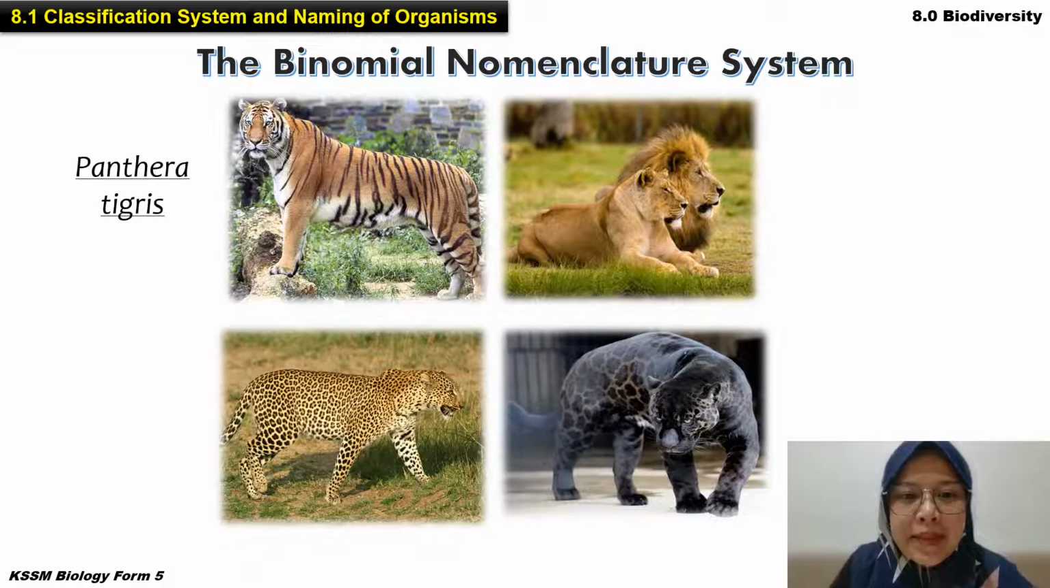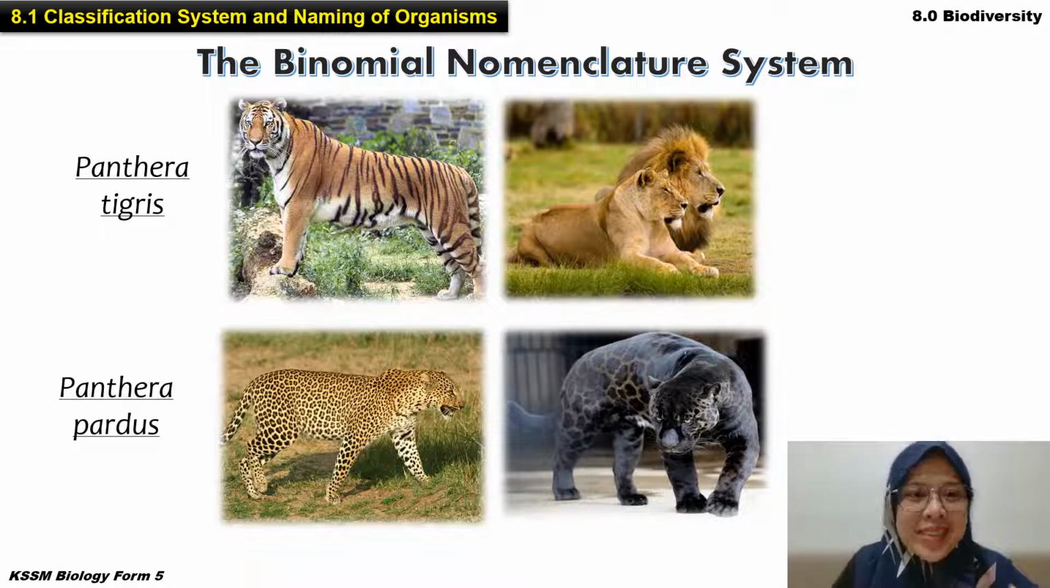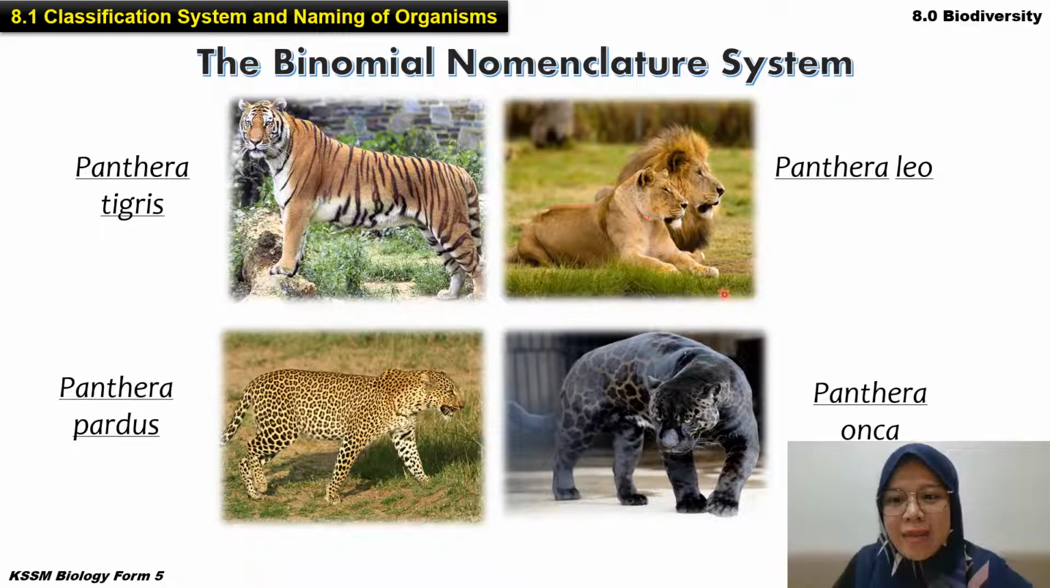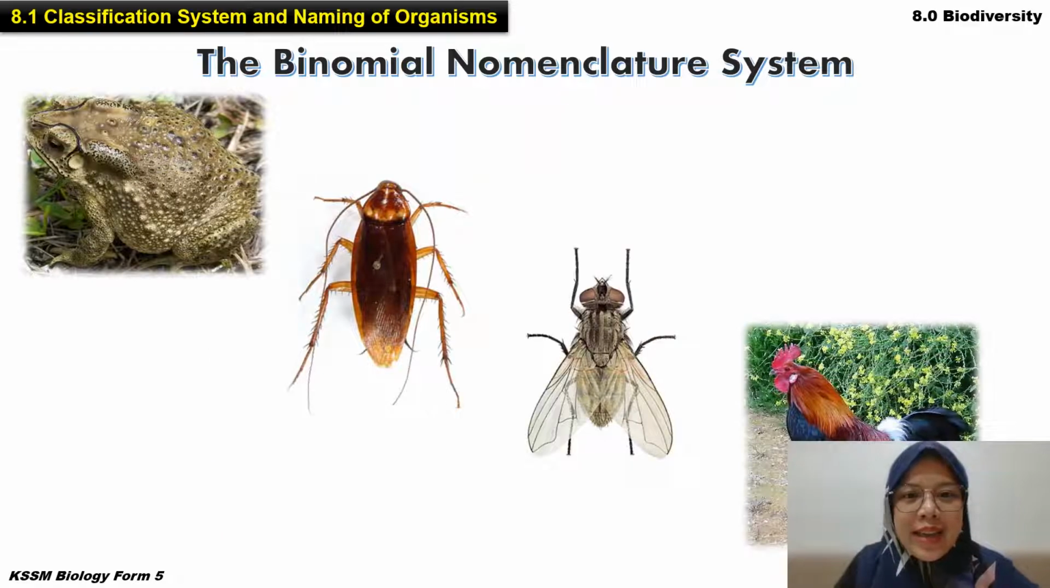From tiger, lion, leopard, and also black panther. Okay, alright. So they have the same genus, which is Panthera. So Panthera tigris for the harimau. Panthera pardus for the leopard. Panthera leo for the lion, and Panthera onca for the black panther. Okay, the panther. And then next.